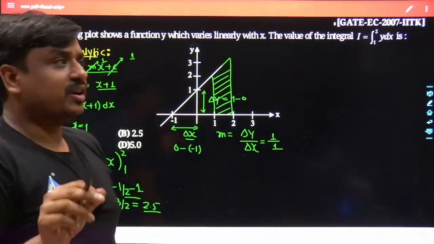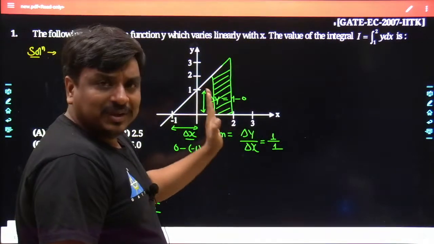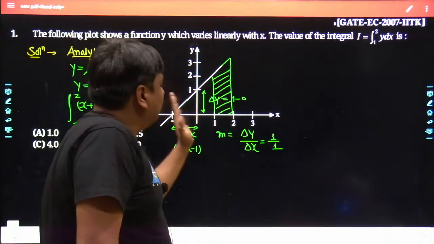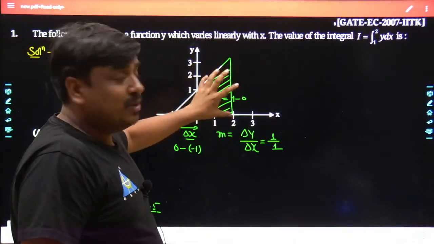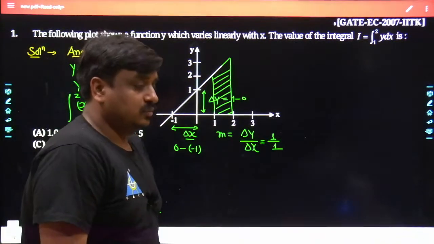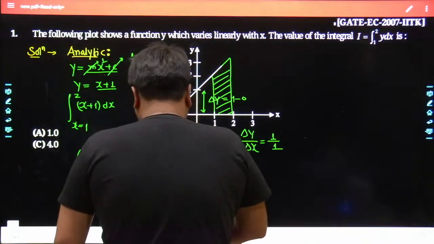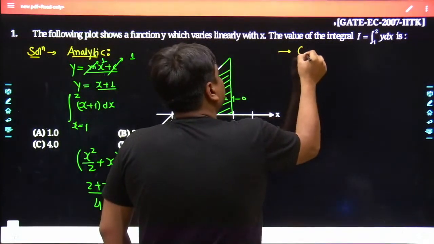Obviously it would be treated as positive, because the lower limit is towards the left-hand side and the upper limit is towards the right-hand side, and as you move from left to right, all the lobes or areas above the x-axis are counted as positive. Agreed? So now I am going to take another method to solve this problem, and that is the graphical method.